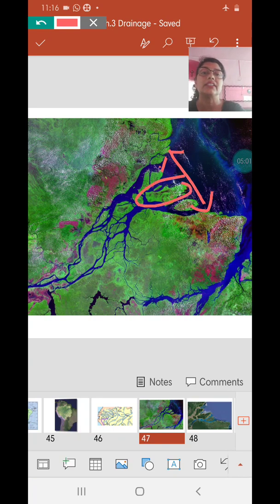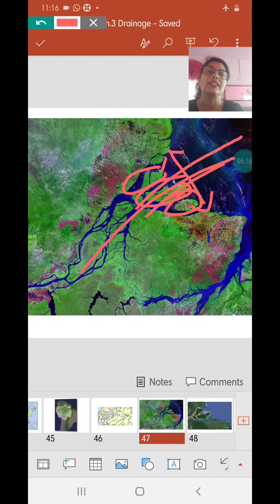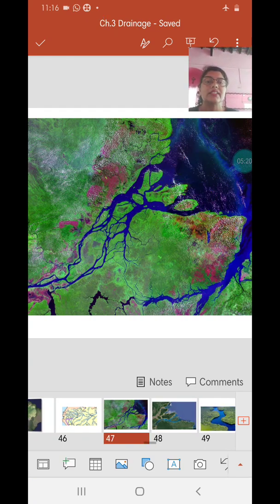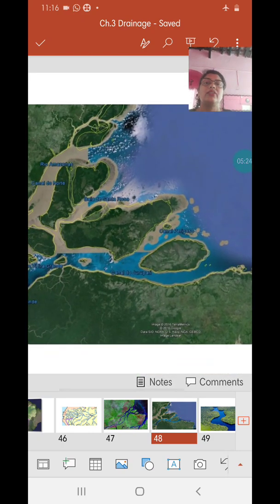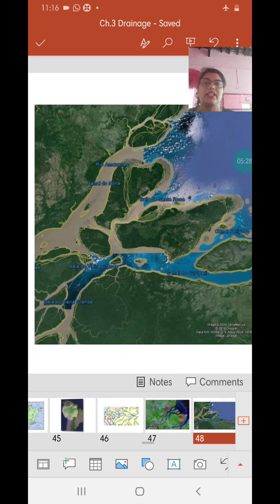Instead, you find a series of islands. The reason, as I told you, is that though it is a gentle area and carries large amounts of sediments, the amount of water in the river is so much that it throws the sediments into the Atlantic Ocean, forming islands instead of deltas. Here again you see Marajo Island and the other smaller islands as well.